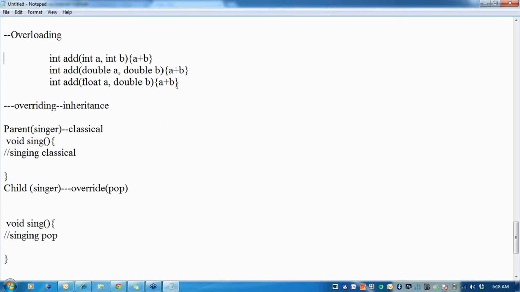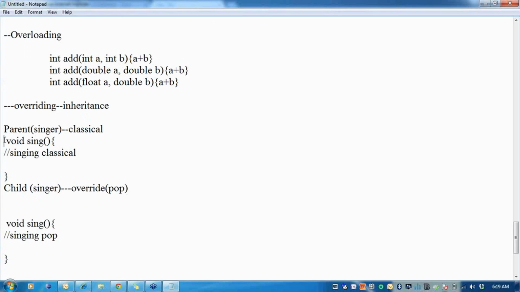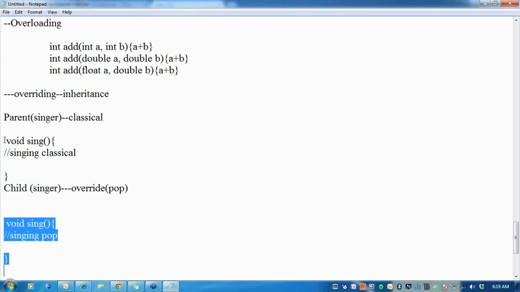If you look at this, overloading can be done in a single class, where the methods have the same name but the signatures are different. But in overriding, the signature in the parent and the child is absolutely the same, but what changes is the logic.